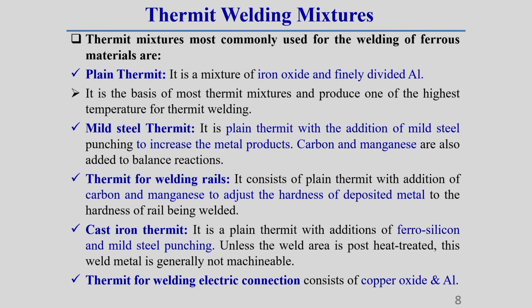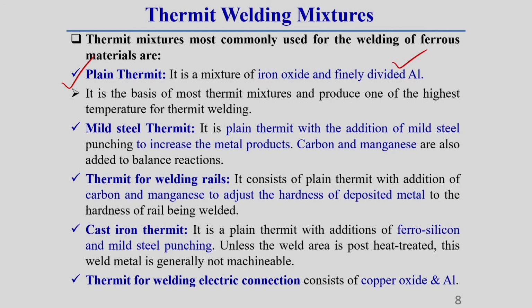Now, we should know what types of thermit mixture we generally use. There can be different types of thermit mixture. Here I am showing 5 different thermit mixtures which are popularly used in the thermit welding process. One is called plain thermit mixture. It is a mixture of iron oxide and finely powdered aluminum.